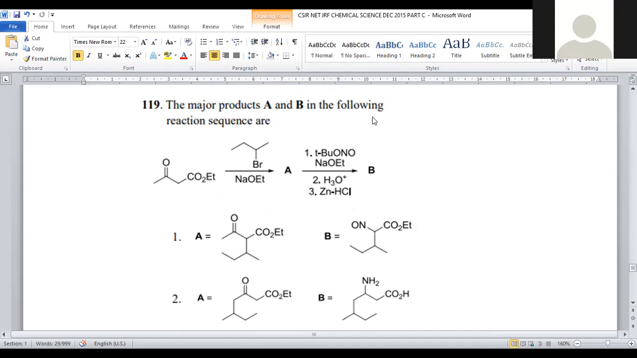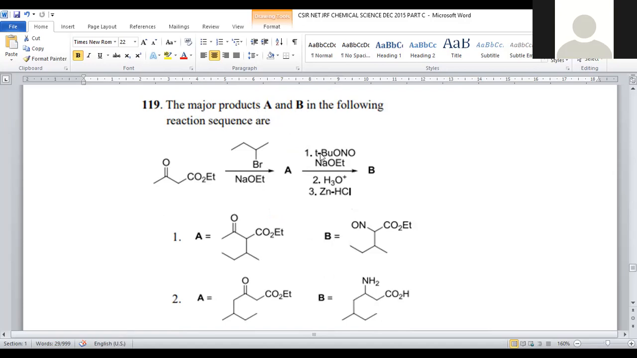The major products A and B in the following reaction sequence. We are taking a ketonic ester. This is called an alpha, beta keto ester. This beta keto ester is treated with a bromobutane in the presence of sodium ethoxide. It will be added and compound A will be formed.